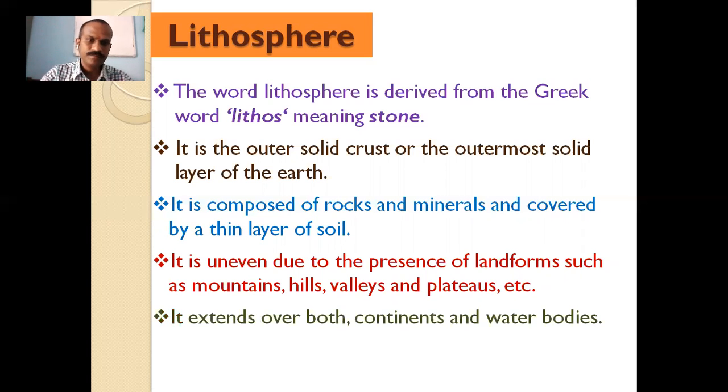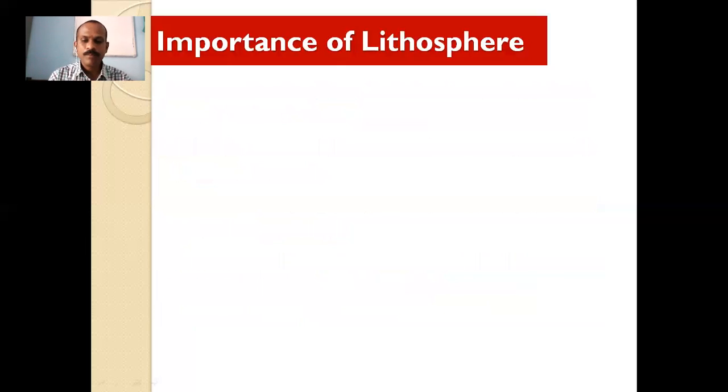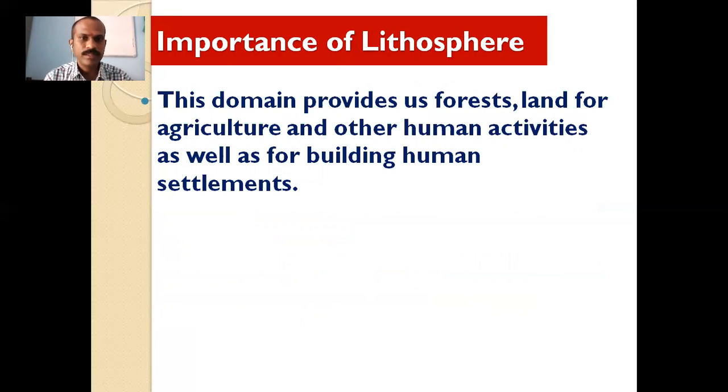It extends over both continents and water bodies. The lithosphere is found everywhere, on the continents and in the water bodies also, because below the water there is also land, and that is also part of the lithosphere. Now the importance of the lithosphere for us: this domain provides us forests, land for agriculture and other human activities, as well as for building human settlements.